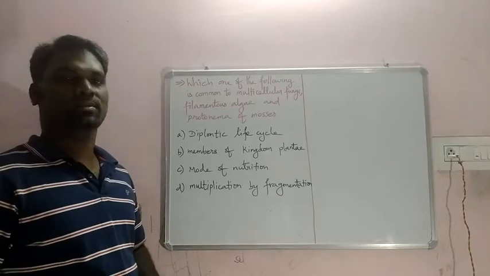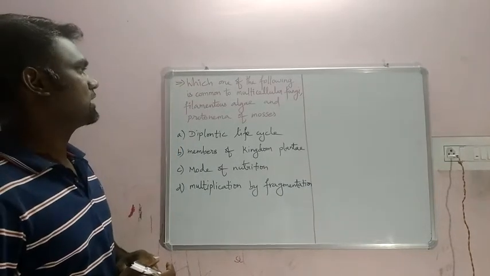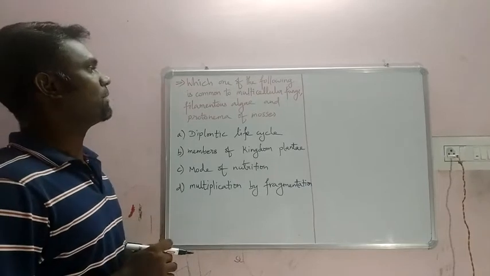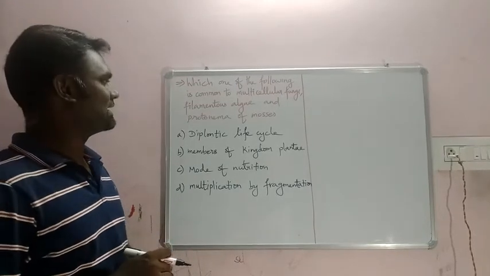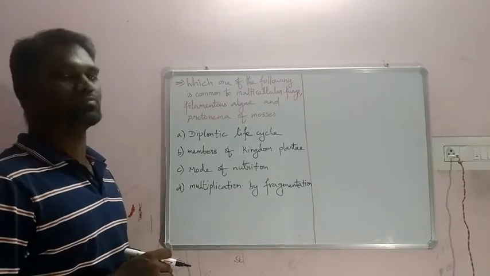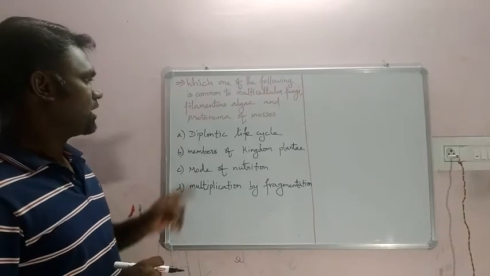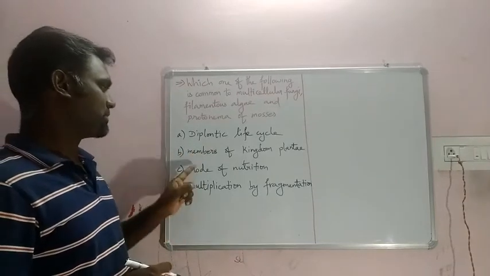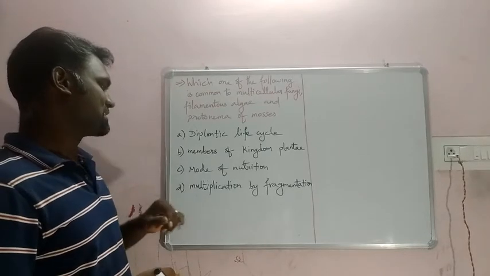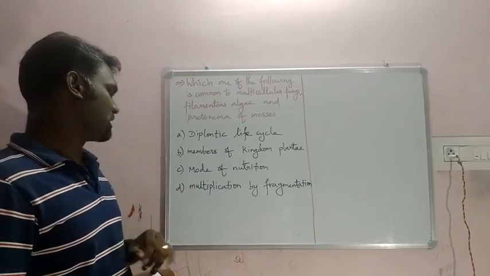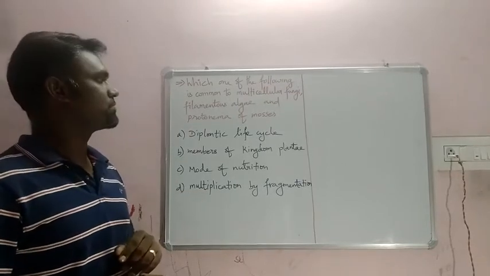The next question is: which one of the following is common to multicellular fungi, filamentous algae and protonema of mosses? Option A, diplontic life cycle. Option B, members of kingdom Plantae. Option C, mode of nutrition. Option D, multiplication by fragmentation.